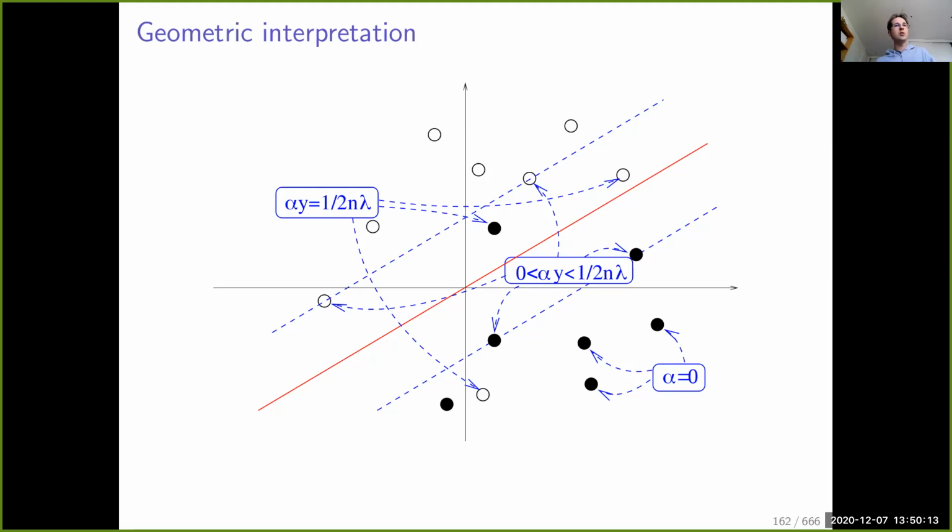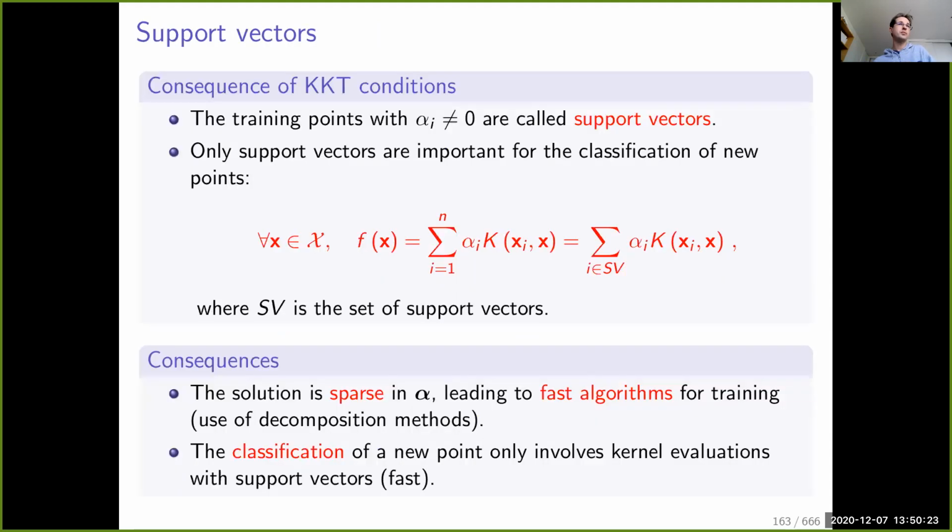So this, I think, is an important message because it means that the points that contribute to your model are the ones that are difficult to classify or that may also be misclassified by the model. And this is what we call support vectors. The support vectors correspond to the training points which have non-zero coefficients alpha i, which are points that are important for the classification, that contribute to the solution.